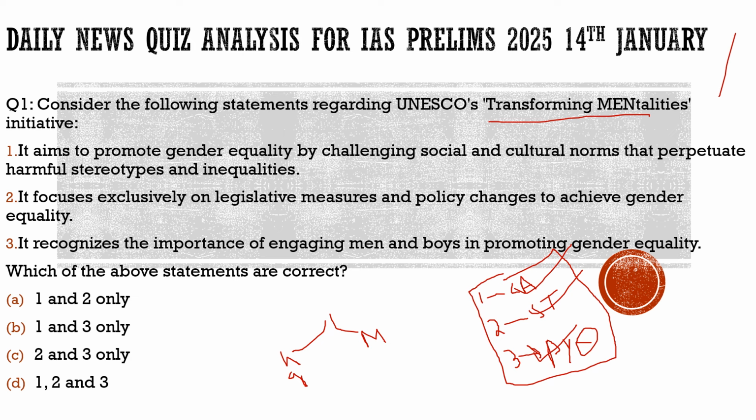Let's assume there was a society which does not have these values, which does not have these cultures, and a child is born there, whether male or female, and everybody behaves the same way. That child will grow in that manner only. So what does the article we are referring to talk about? It talks about two major issues: sex and gender.